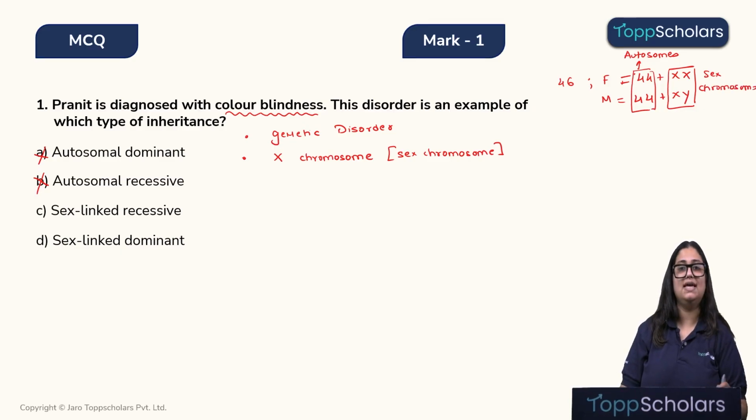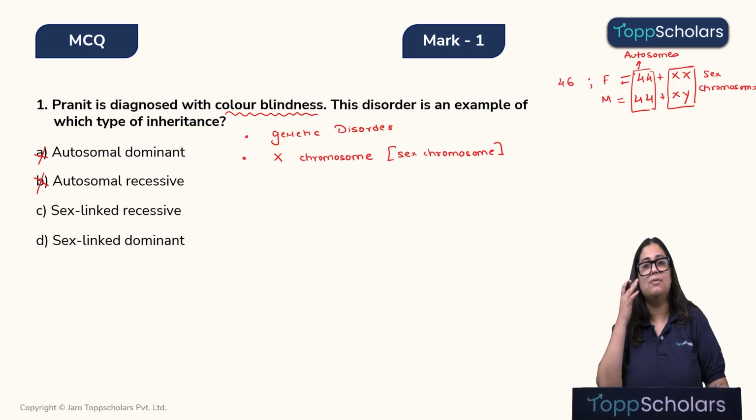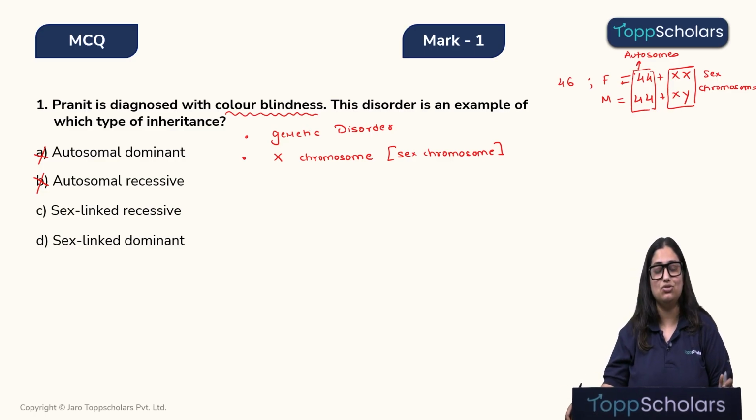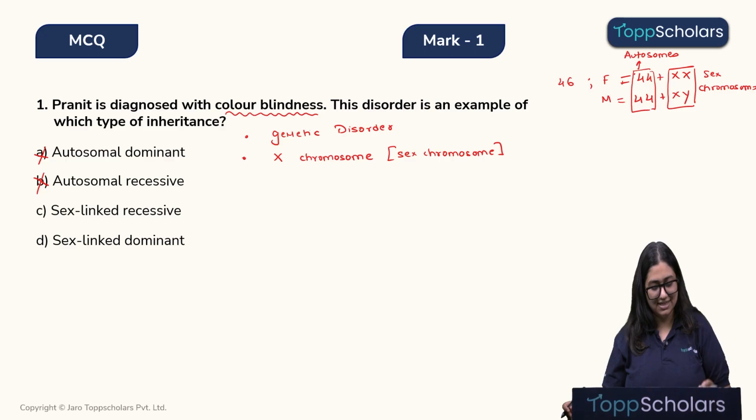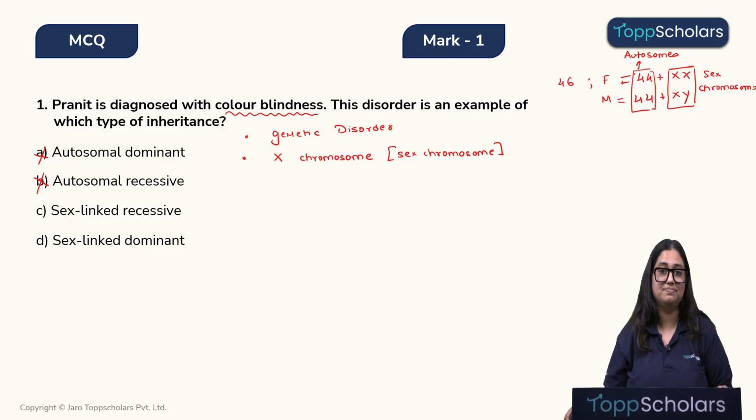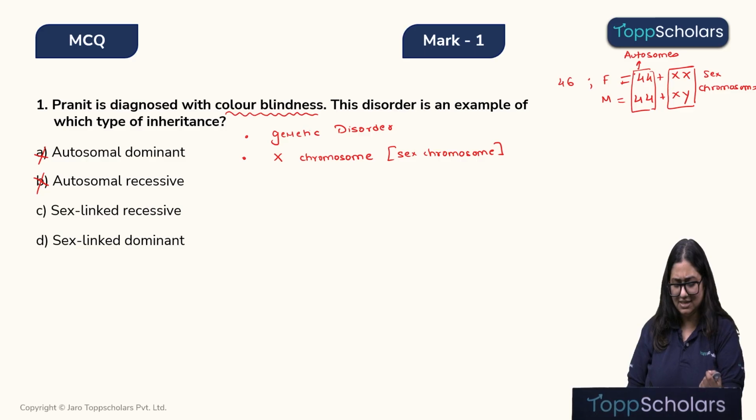Therefore, options A and B are incorrect because color blindness is a disorder which is caused due to a defective gene present in the sex chromosomes. Therefore, we have two options, sex-linked recessive and sex-linked dominant disorder. Children, color blindness is a sex-linked recessive disorder. Now, let me explain how.